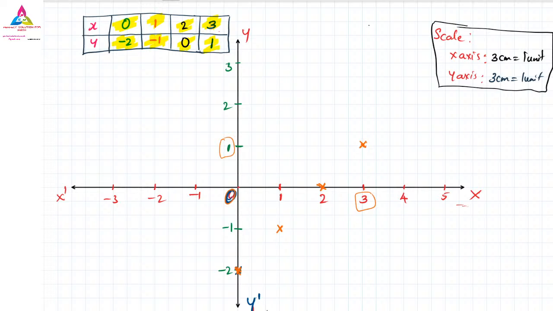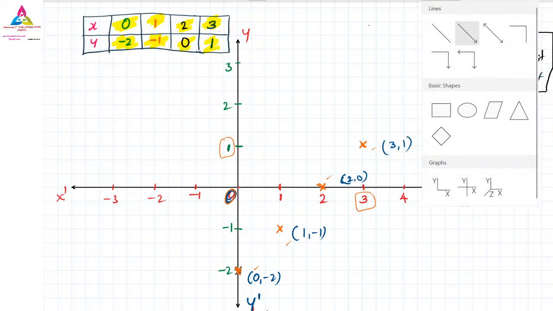Okay. So now, very importantly, we have to join all these points. Before joining, you can give the names: this point is 0 and minus 2, this point is 1 and minus 1, this point is 2 and 0, and the last point is 3 and 1. I have already given the point names, so write them in your book.